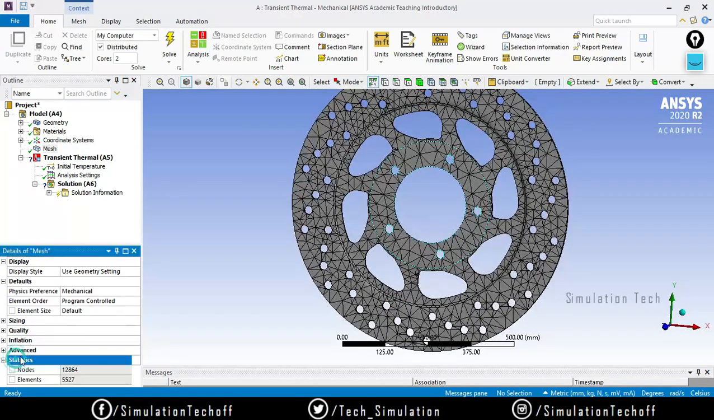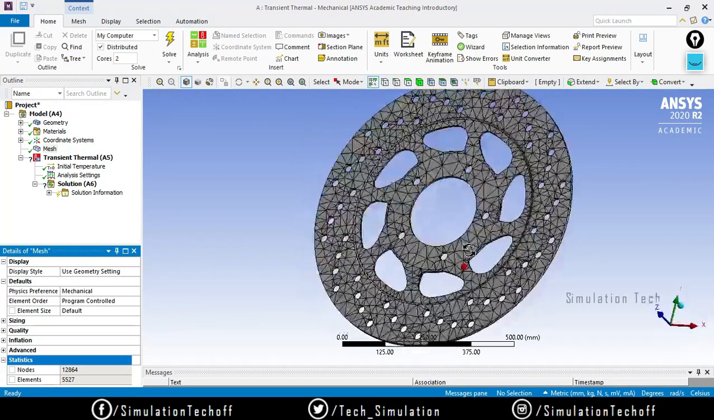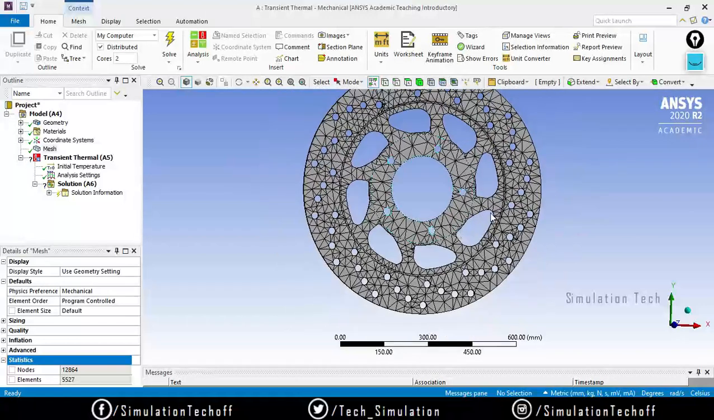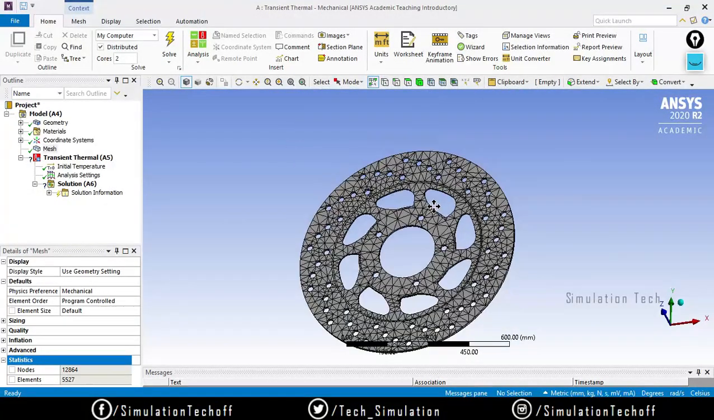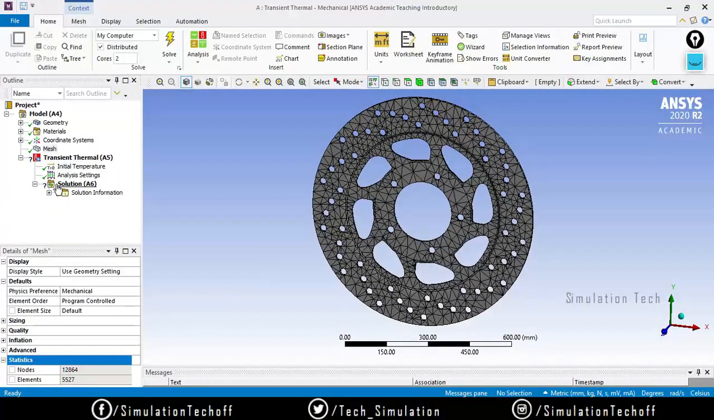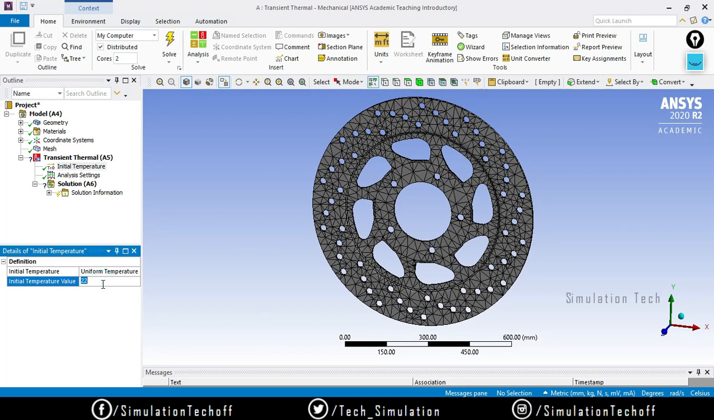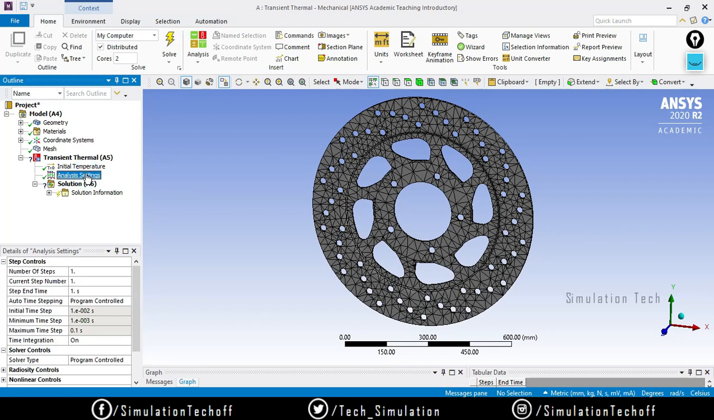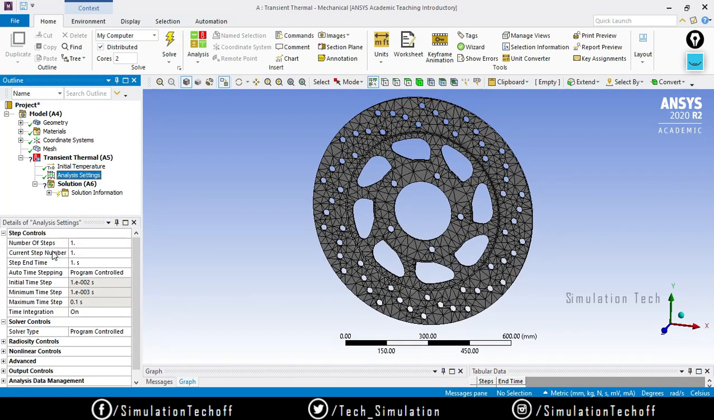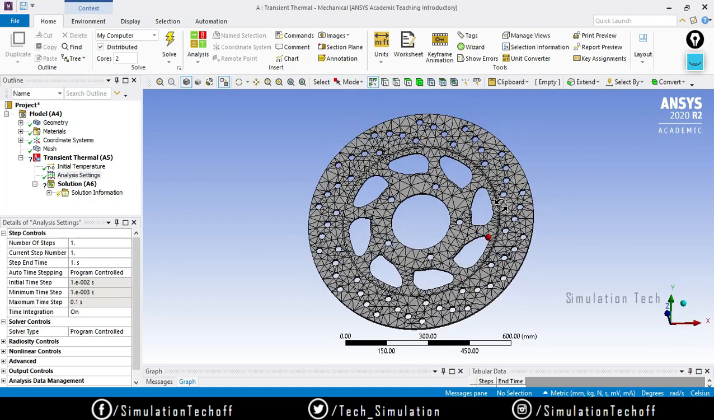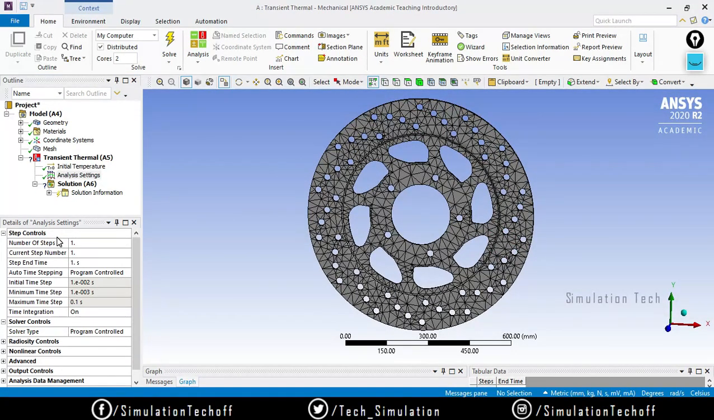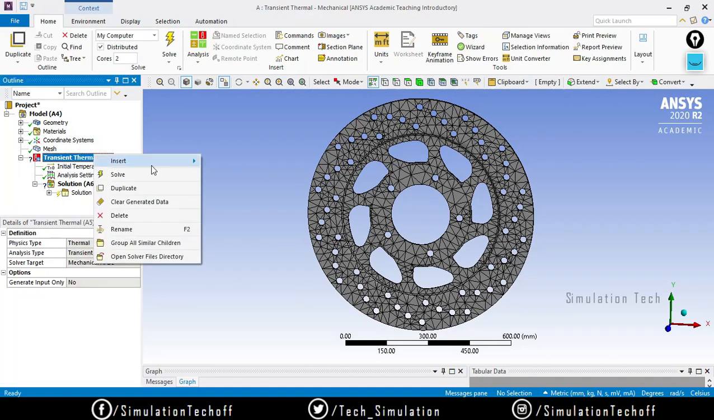It's not a good mesh, but it's okay. We are not doing any meshing operation over here, so we will use the mesh as it is. So how can I define that? Two things: you know about the initial temperature, that is 22 degrees Celsius, but in this case the initial temperature of the component is 30 degrees Celsius. In analysis settings everything remains the same: number of steps, current step number, step end time, auto time stepping. You know that I already covered this in our transient structural analysis. So right click, insert temperature.